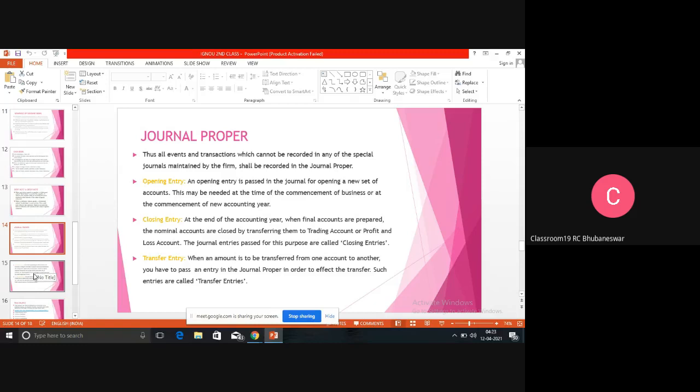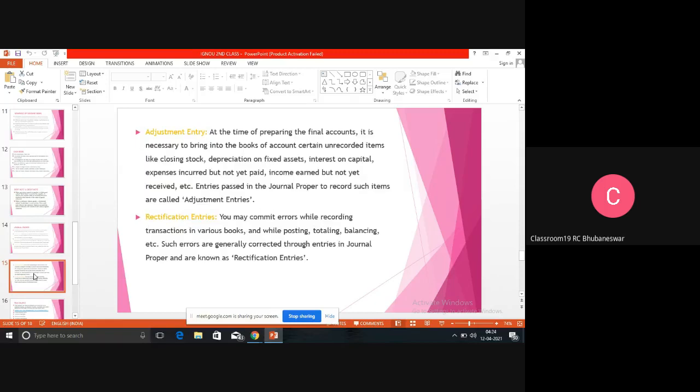There we will prepare a ledger account called the journal proper and we will make all the entries relating to this under this journal proper. Then there are some adjustment entries and rectification entries. All the transactions are recorded by a person and a person is subject to error.